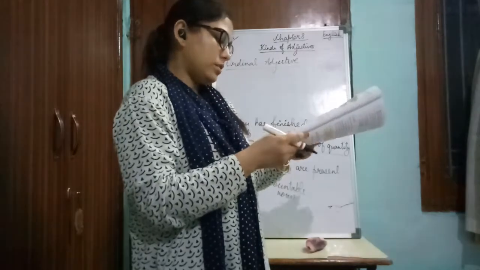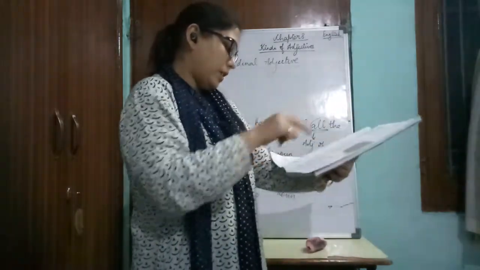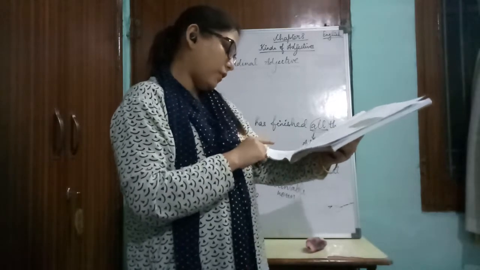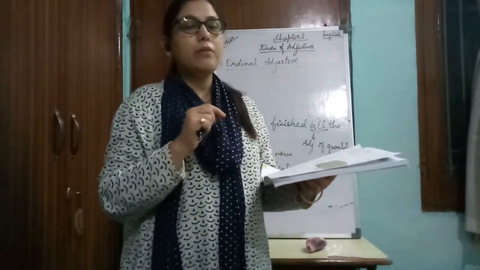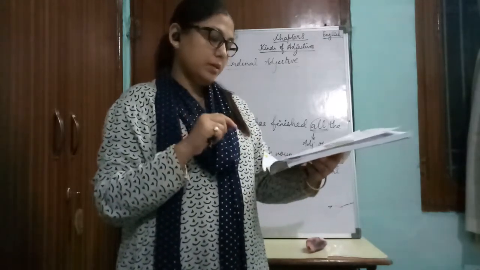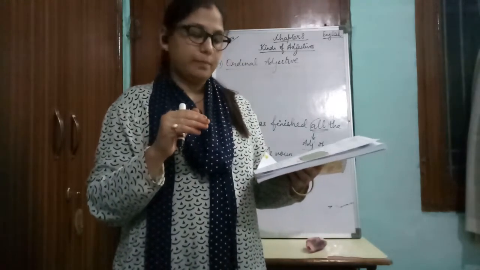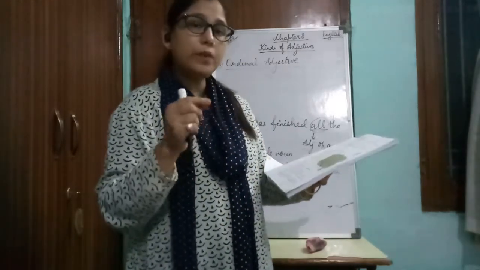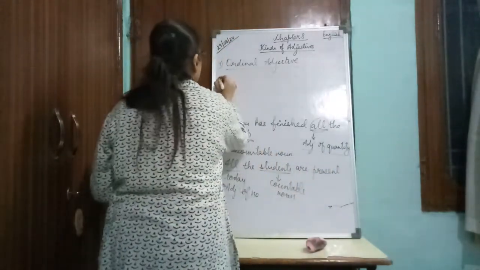Now here children, we have an exercise question, that is question number B. It is based on adjective of quantity, number and ordinal adjective. We have already discussed these answers in our classes, and the PDFs of the answers are also sent in the group. Now moving on to the next type of adjective, that is demonstrative adjective.